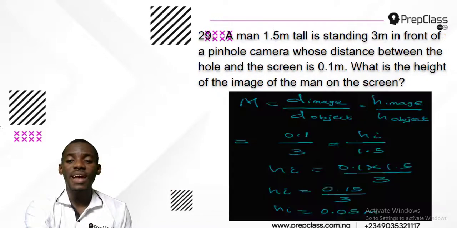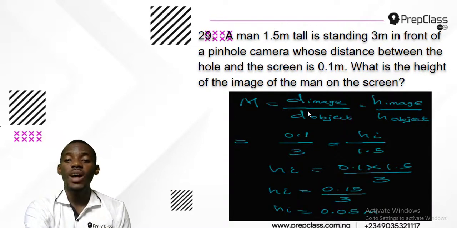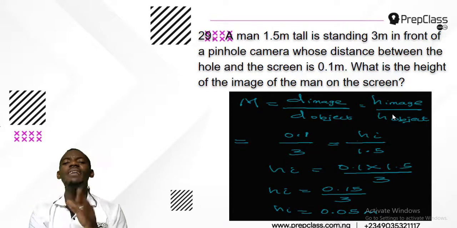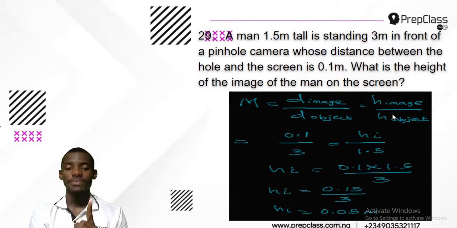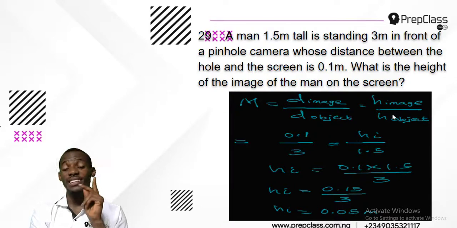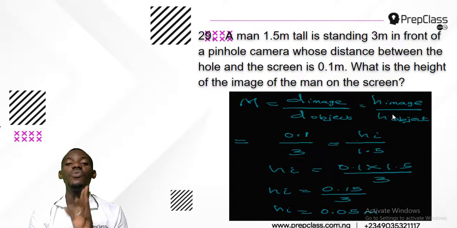So that formula is M equals D of image over D of object, equals height of image over height of object. Any question under wave that discusses distance and height is given by this formula: D of image over D of object equals height of image over height of object, and that is what we will use now.